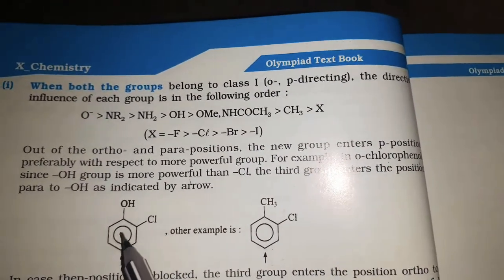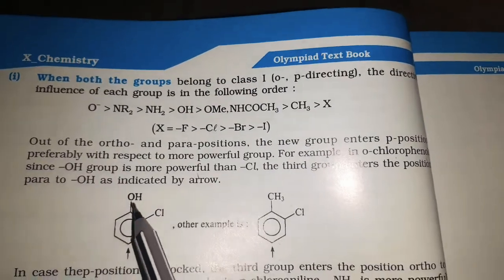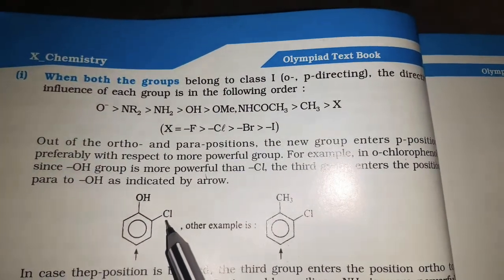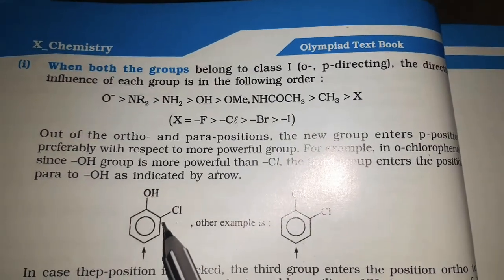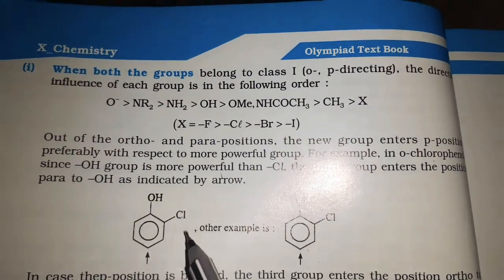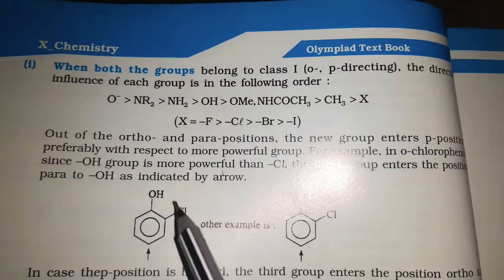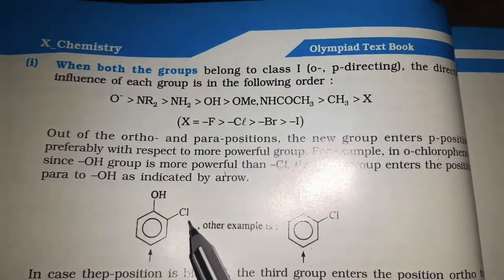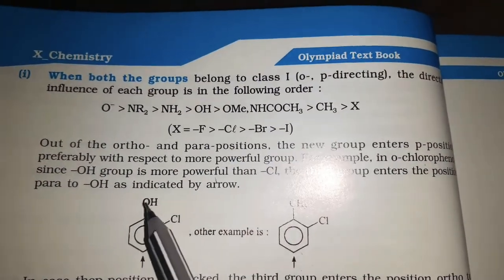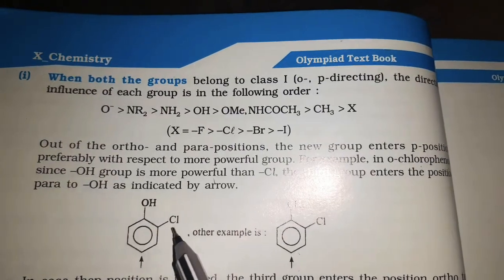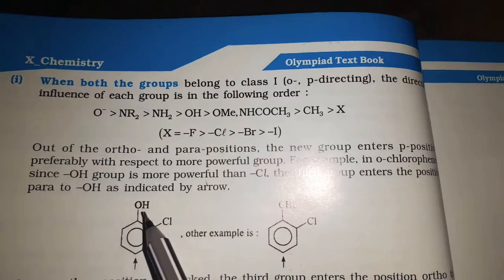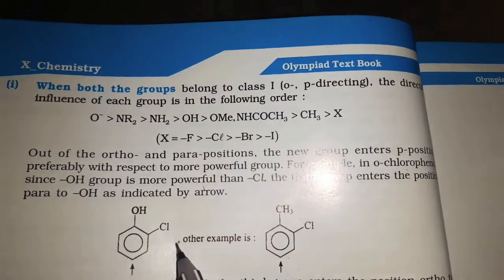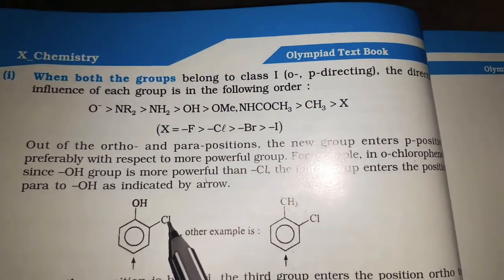This is orthochlorophenol. First we have to observe the substituents. We know that these two substituents are ortho para directing, so these two substituents decide the third substituent's position. Now we have to observe the priority.